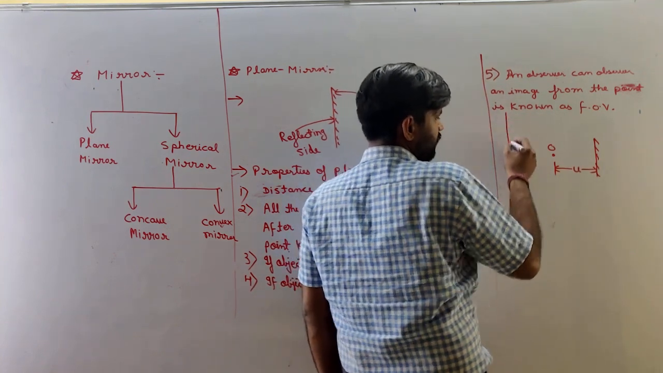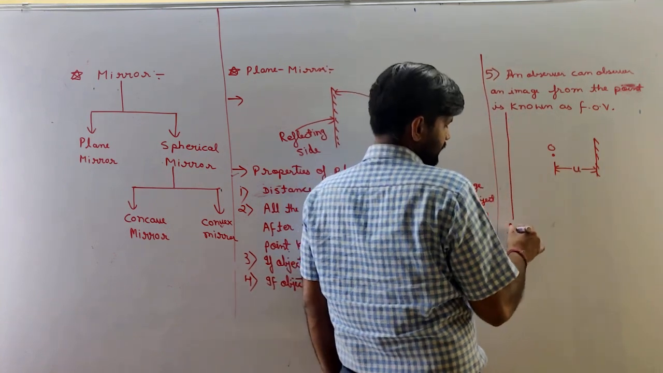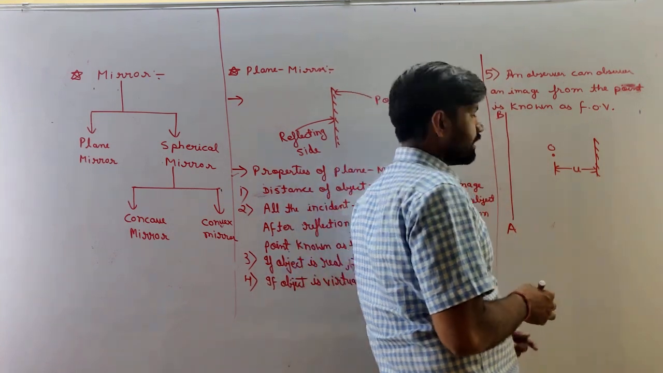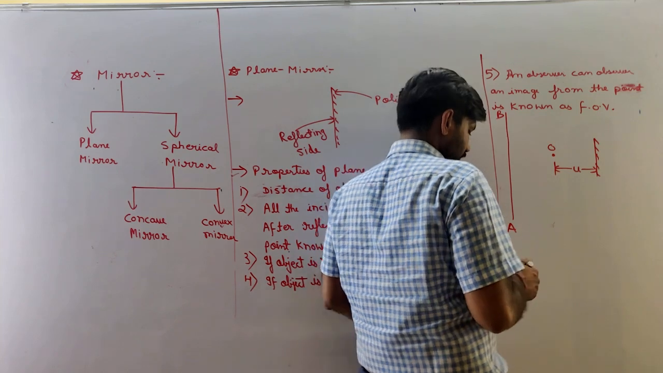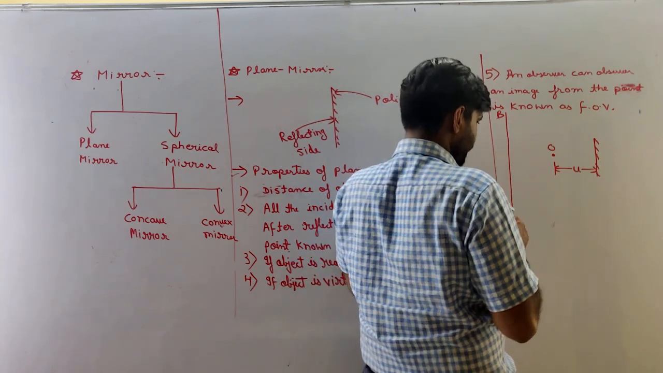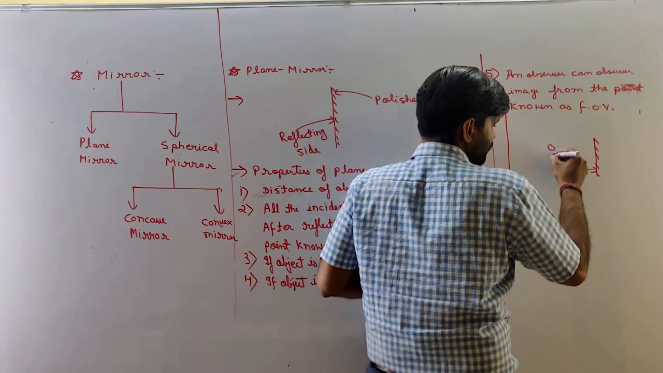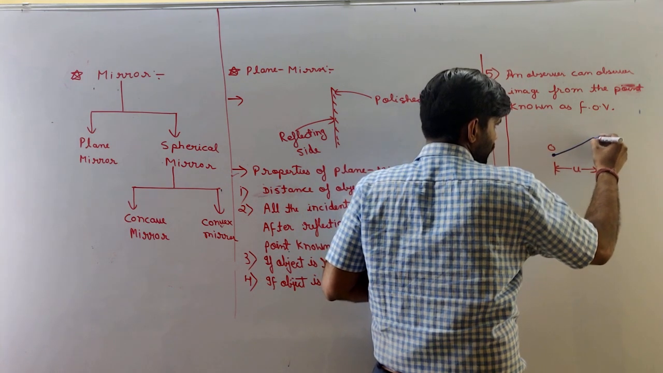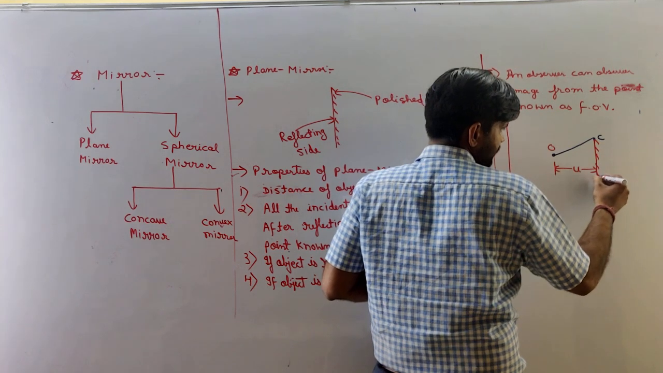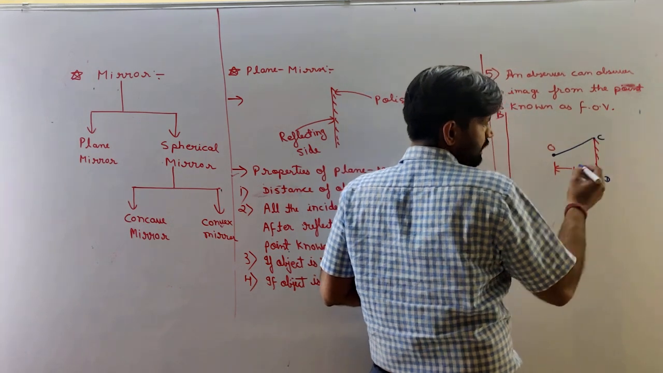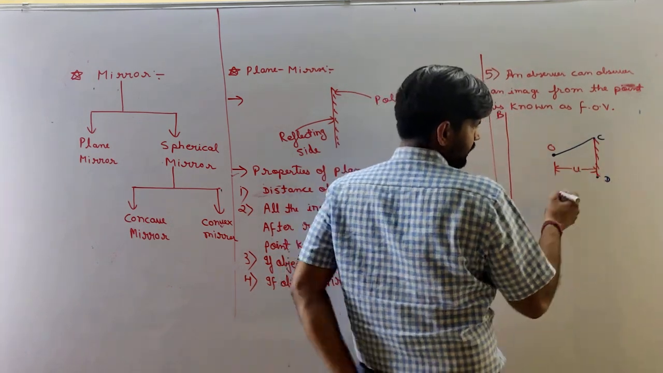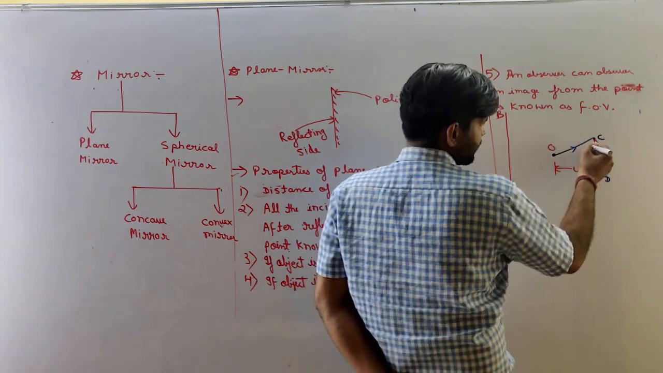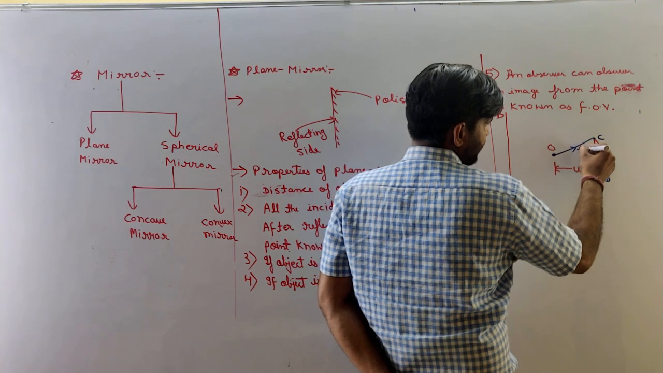Observer is standing on this axis. This axis is named AB. If we have to calculate field of view, what do we have to do? First of all, a ray is incident on the topmost point of the mirror. Topmost point is C and bottommost point is D. Understand? So according to the law of reflection, this is the incident ray.